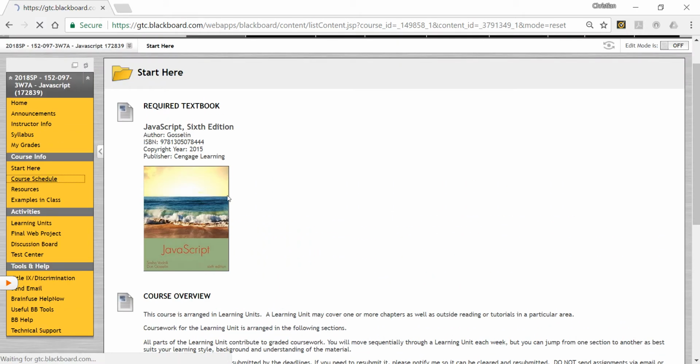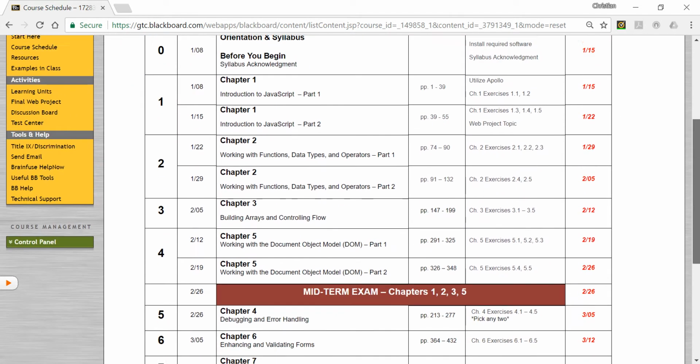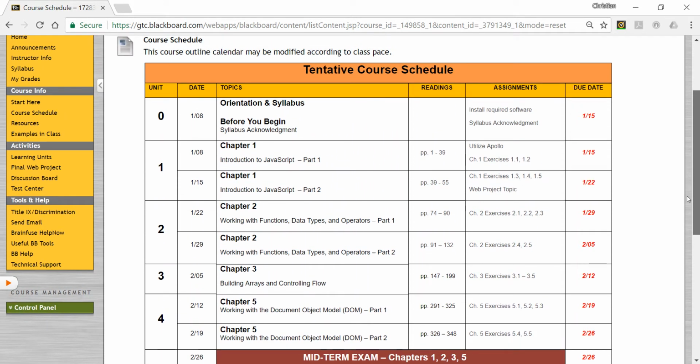The course schedule, let's go over that for a minute here. This is a tentative course schedule for this class. As you can see, we have about 15 weeks, so a total of, I'll say, 12 units. The first unit, which is unit 1 or unit 0, is basically the before you begin unit, where you should have already, if not, submitted your syllabus acknowledgement. That is an agreement, a contract between you and me, for lack of a better term. So just make sure you do that first.